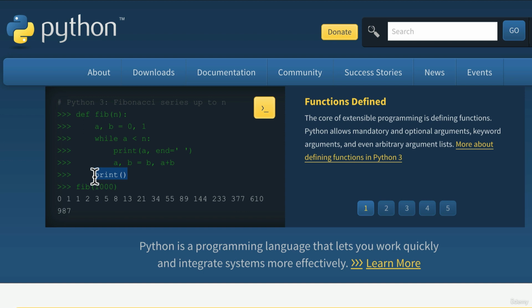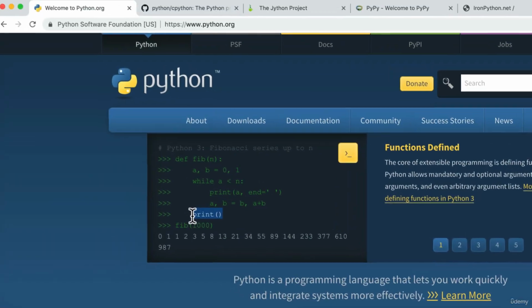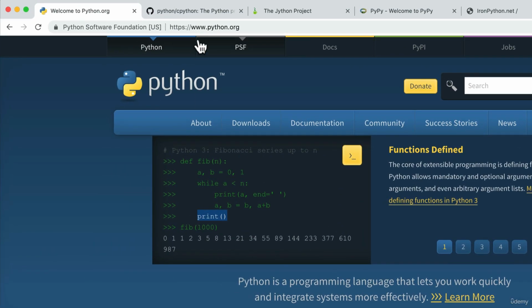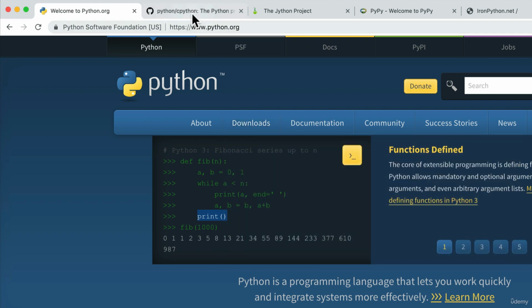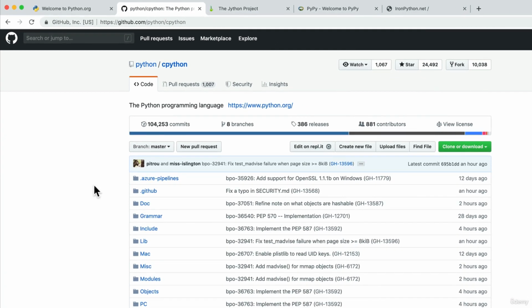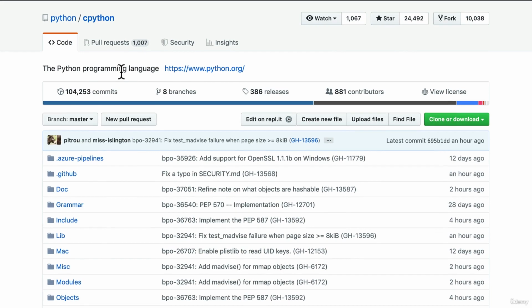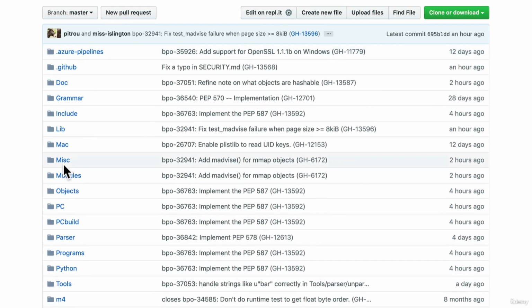Different interpreters, different compilers. For example, python.org, when you click download here, you're actually downloading CPython, because it's written in the C programming language. This is what you're downloading. It's a program written in C to read your Python file and run it on a machine.